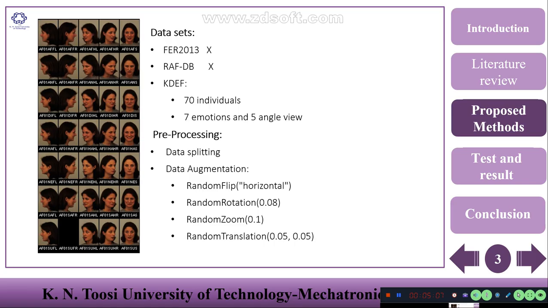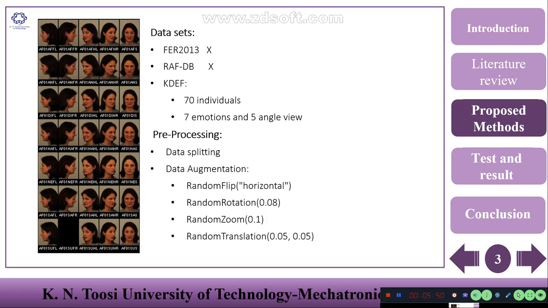For pre-processing, we have two main steps: data splitting and data augmentation. For data splitting, we use group shuffle split, grouping by subject ID, to create our train and validation sets. I don't have a test set because my data is so small, so I use this group shuffle split to separate the validation and train sets and make sure that the training part won't see any of the pictures of the validation sets.